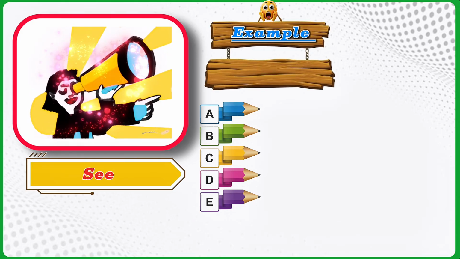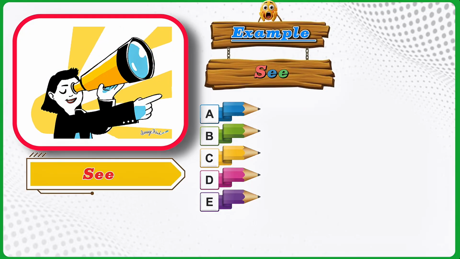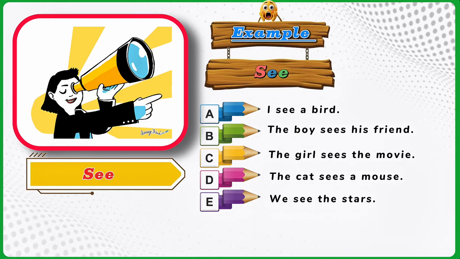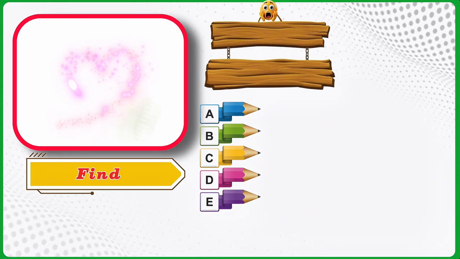See. Example. See. I see a bird. The boy sees his friend. The girl sees the movie. The cat sees a mouse. We see the stars.